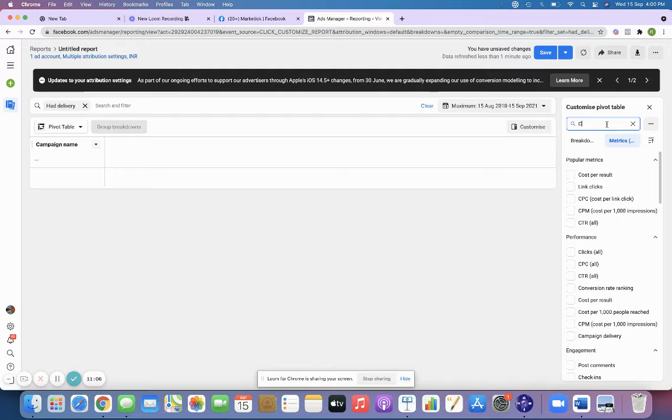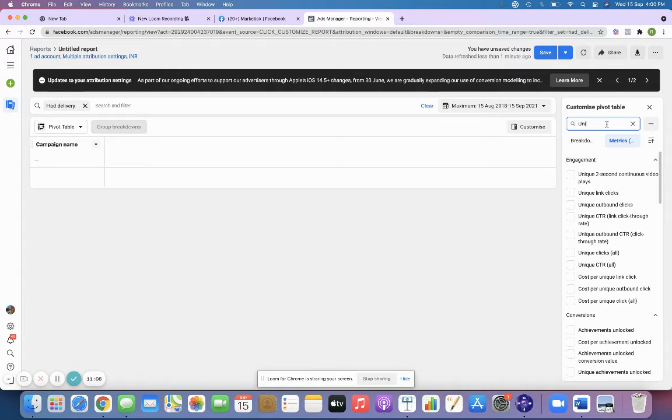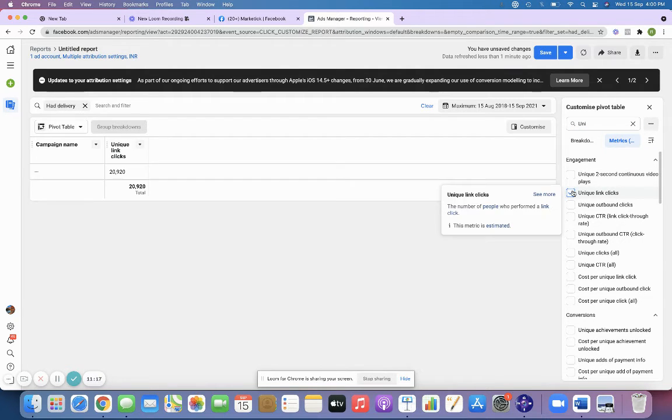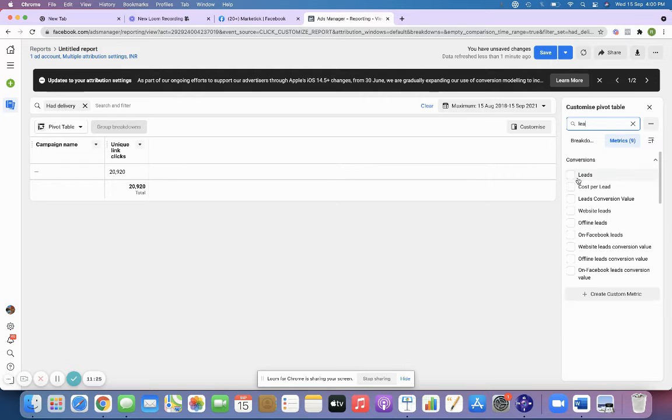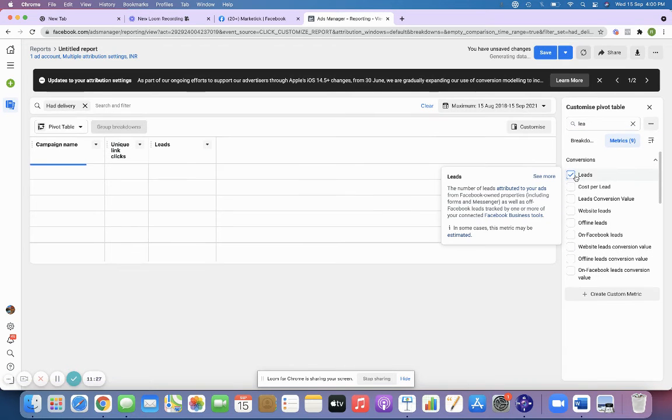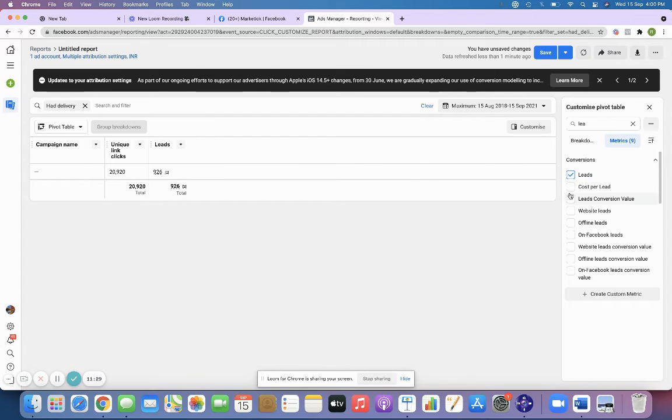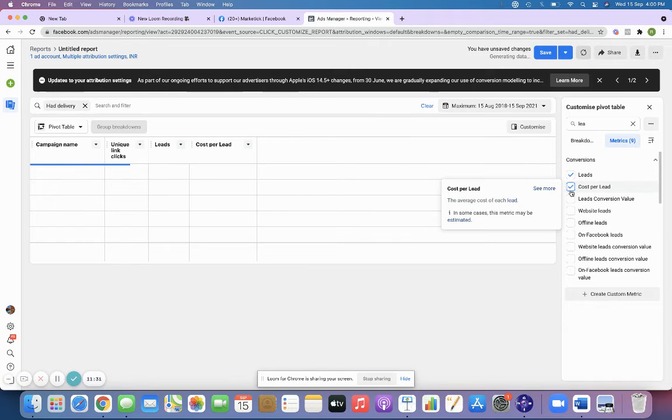CPC, the cost per click, right? Always ensure that you don't just type cost per click. Always ensure that you type unique link clicks. That is more important. That is when you get the actual link clicks. Then you need to take the cost per lead, and the cost per lead is also required.